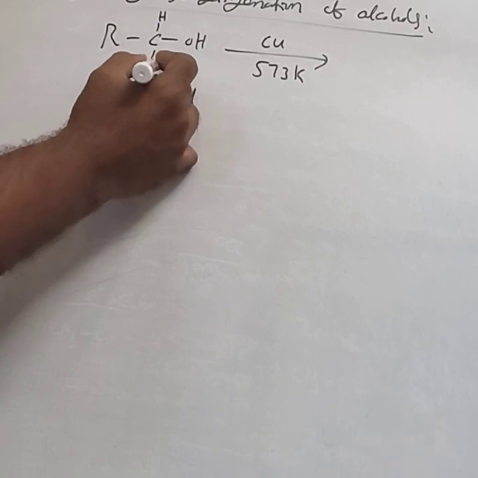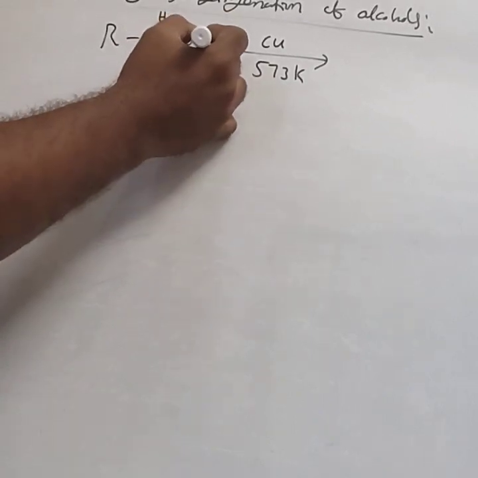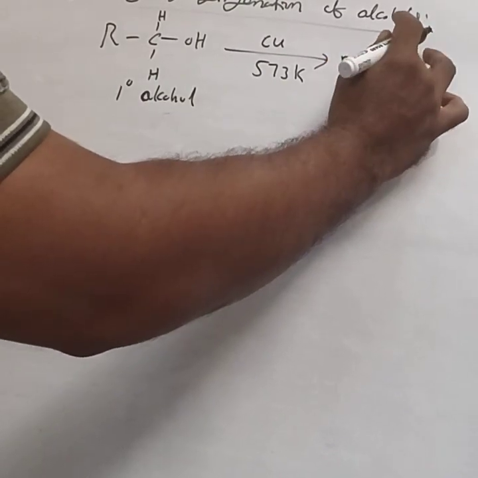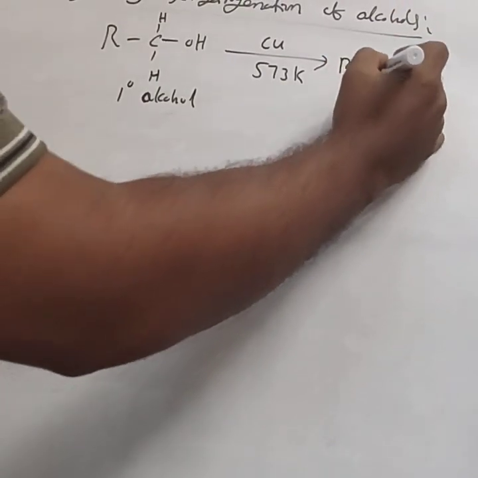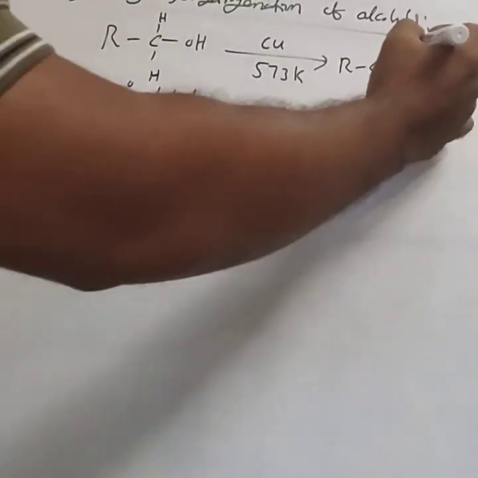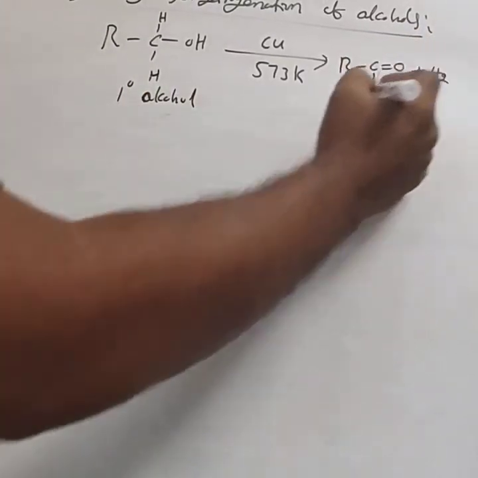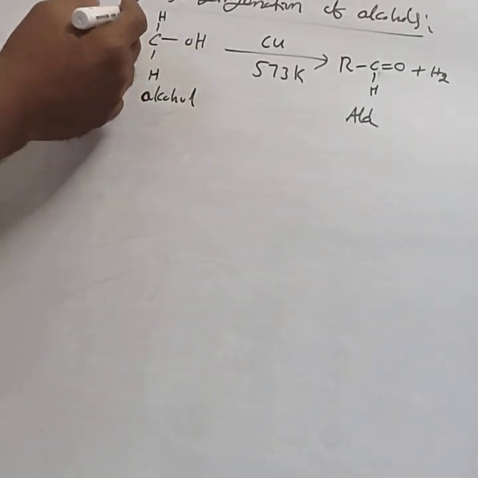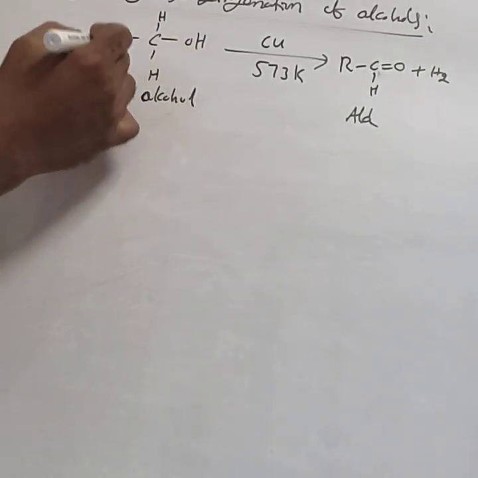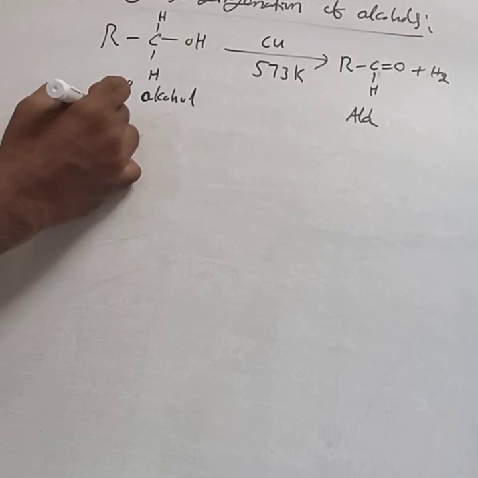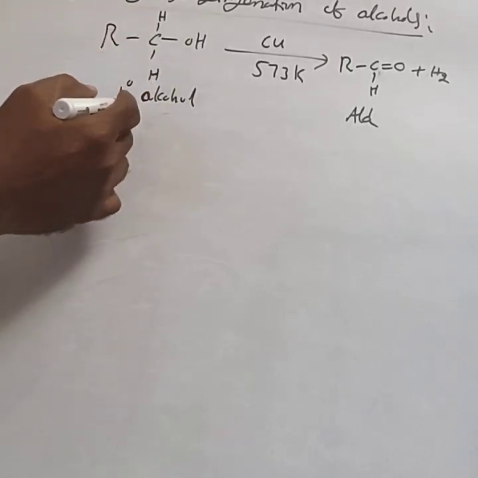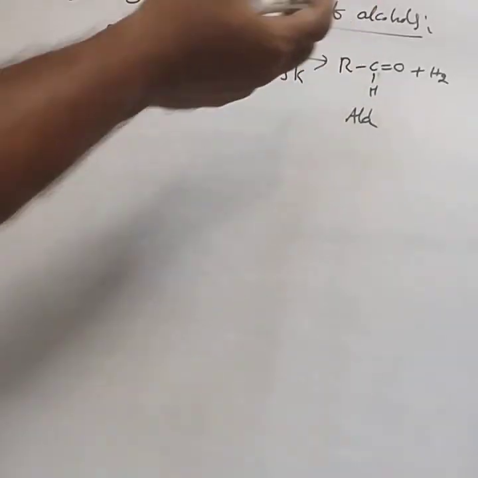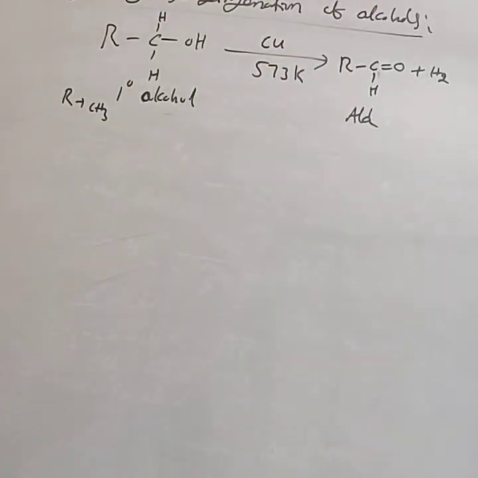Dehydrogenation takes place; this CH and OH form CH double bond O, that is an aldehyde, plus H2. Similarly, if R equals CH3, then it is ethyl alcohol. Ethyl alcohol on dehydrogenation gives acetaldehyde.